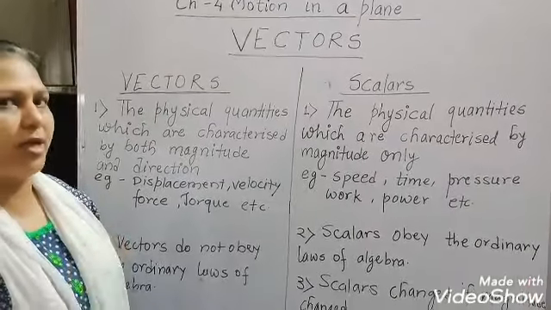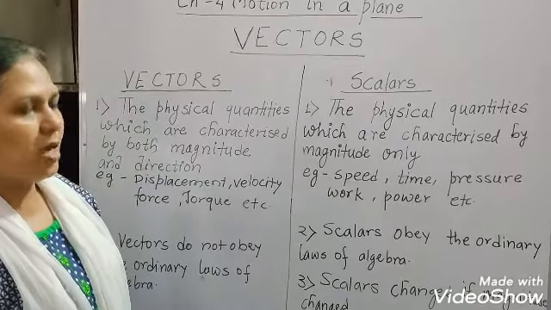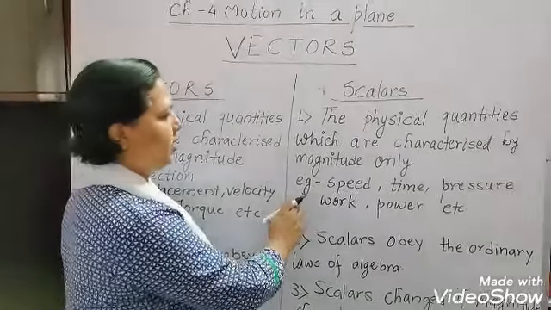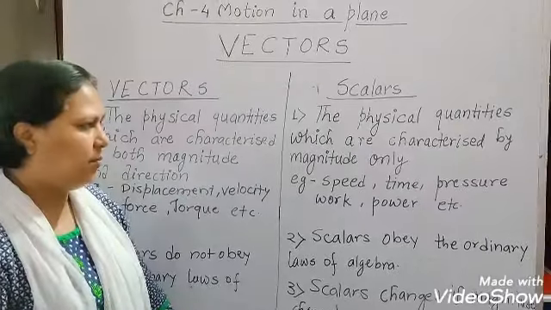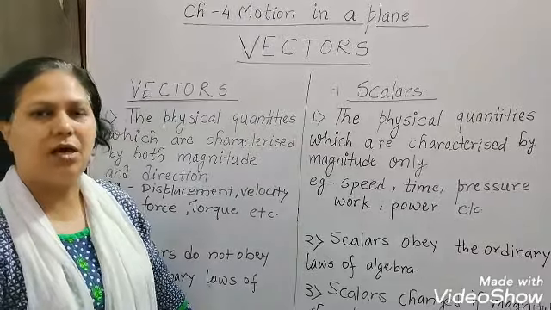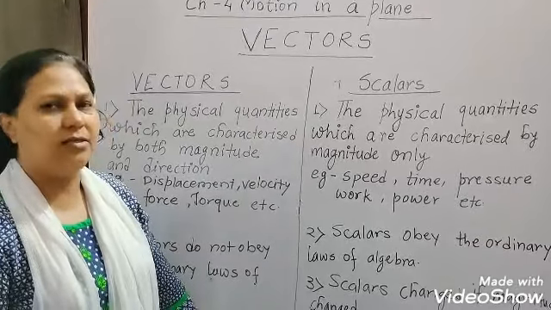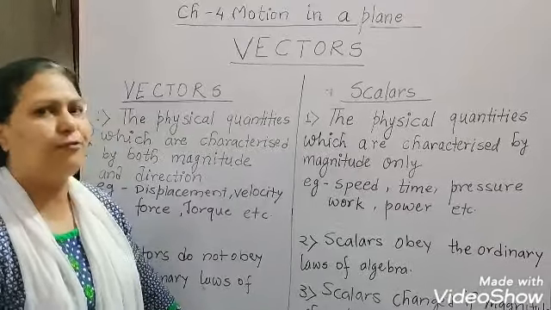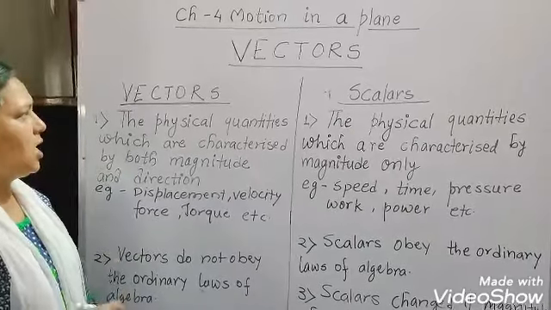That means only magnitude is there. Physical quantities like speed, time, pressure, work, power, etc. are known as scalar physical quantities.